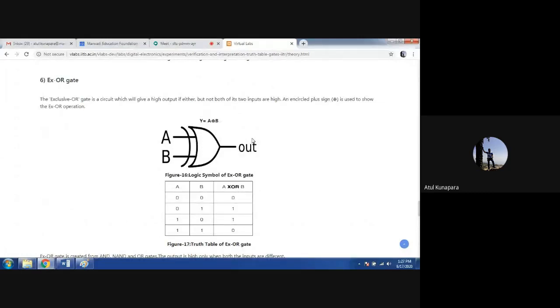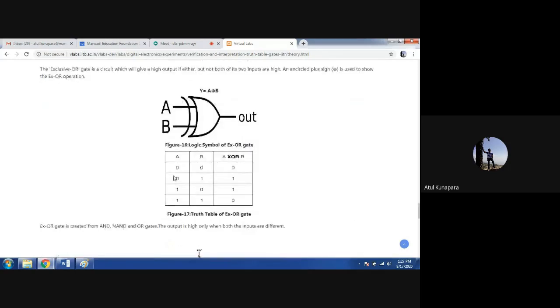Exclusive OR gate is going to be represented in Boolean expression like this: A exclusive OR B, with the plus sign and a circle above, showing the exclusive OR operation. What is the truth table for this logic? Whenever both the inputs are the same, whether A and B are both logic 0 or both logic 1, the output is going to be 0.